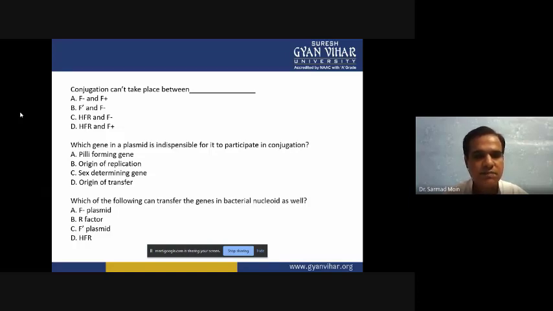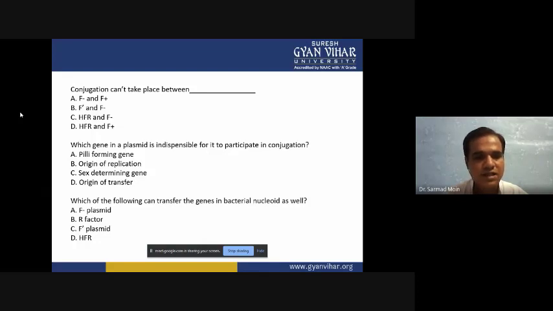Which gene in a plasmid is indispensable for it to participate in conjugation? So option A is pili forming gene, option B is origin of replication, option C sex determining gene, option D origin of transfer. Then next question, which of the following can transfer the genes in bacterial nucleoid as well?